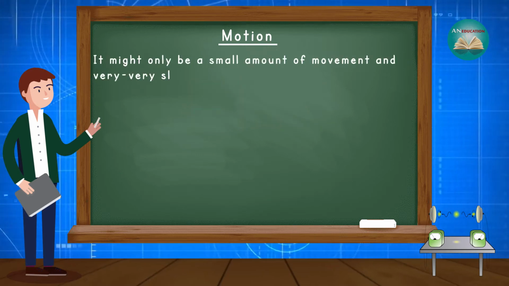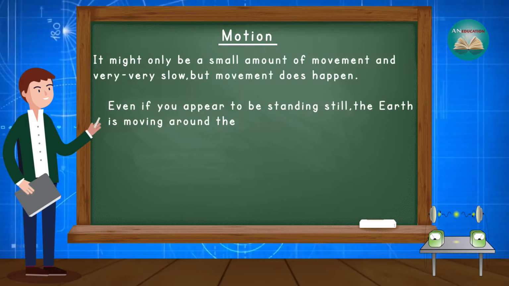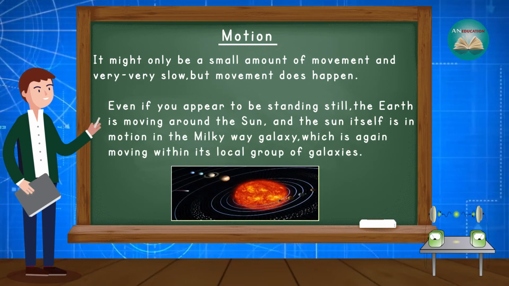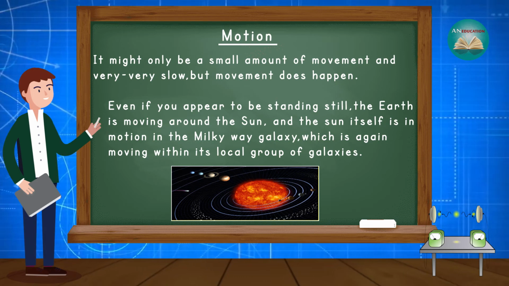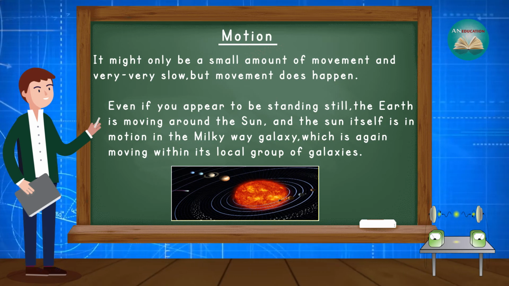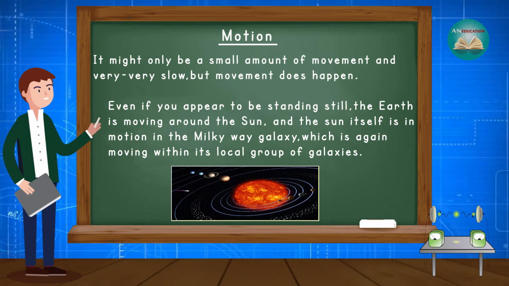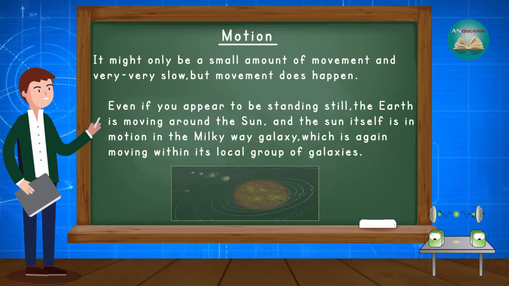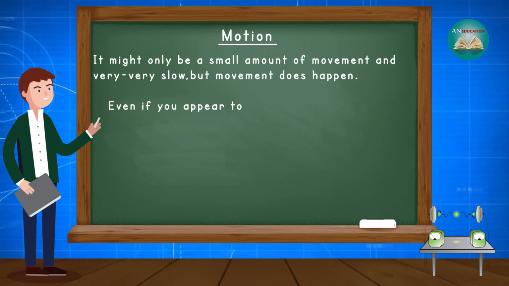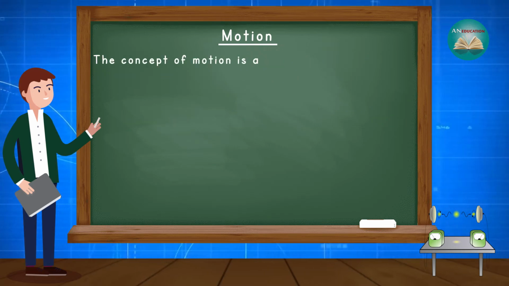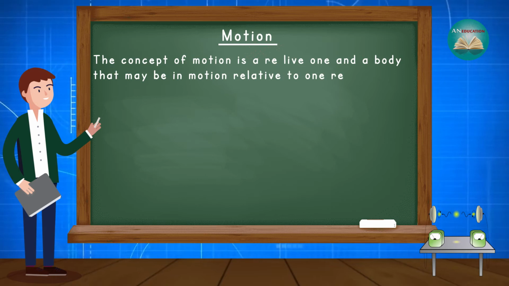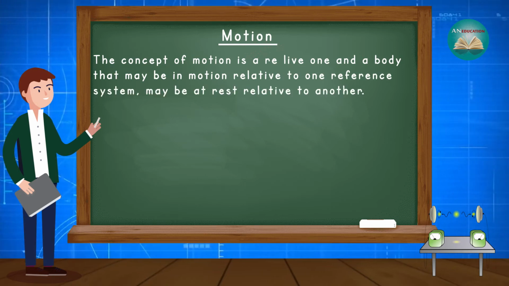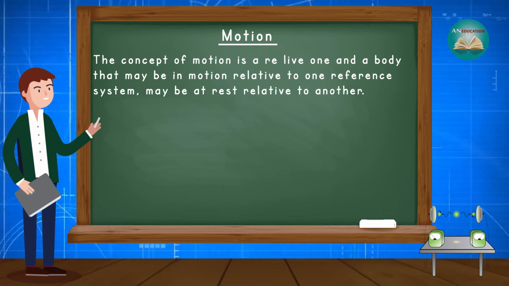It might only be a small amount of movement and very slow, but movement does happen. Even if you appear to be standing still, the earth is moving around the sun and the sun itself is in motion in the Milky Way galaxy, which is again moving within its local group of galaxies. The concept of motion is a relative one, and a body that may be in motion relative to one reference system may be at rest relative to another.